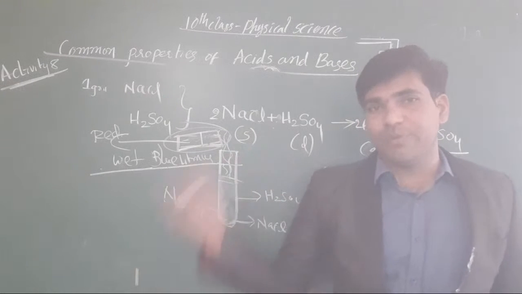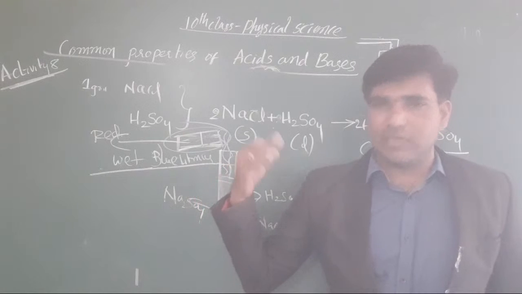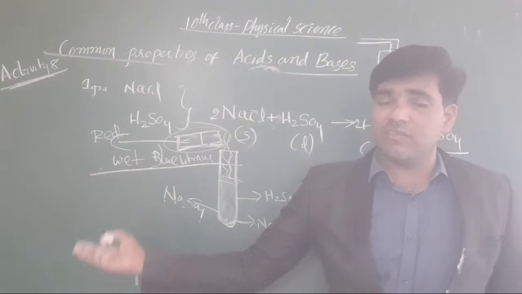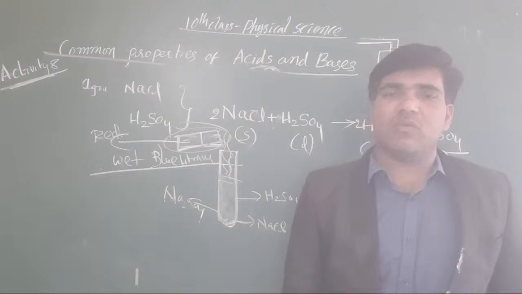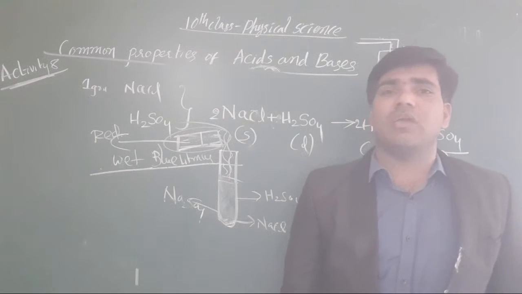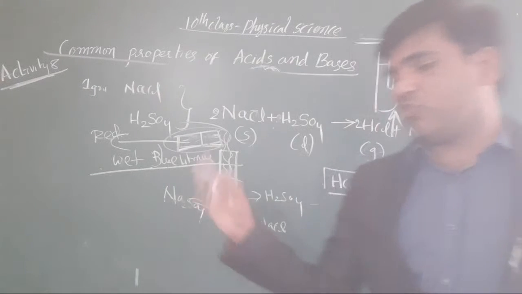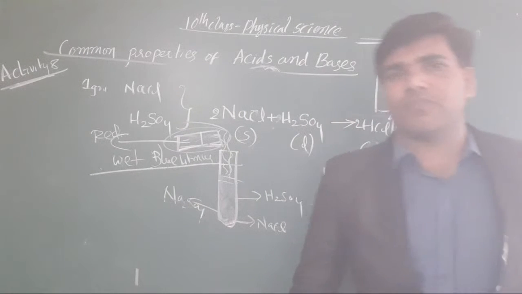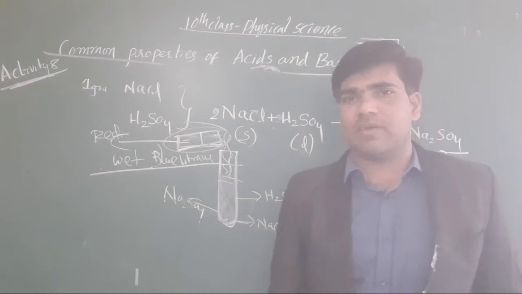Why? Because of humidity. Understood, all the students? Humidity contains some moisture. That moisture is affected by our HCl gas. Because of that, the litmus paper may be converted to red litmus. That's why you have to take a moistureless region and moistureless position, and use dry tubes. If we use those things only, our experiment will succeed.